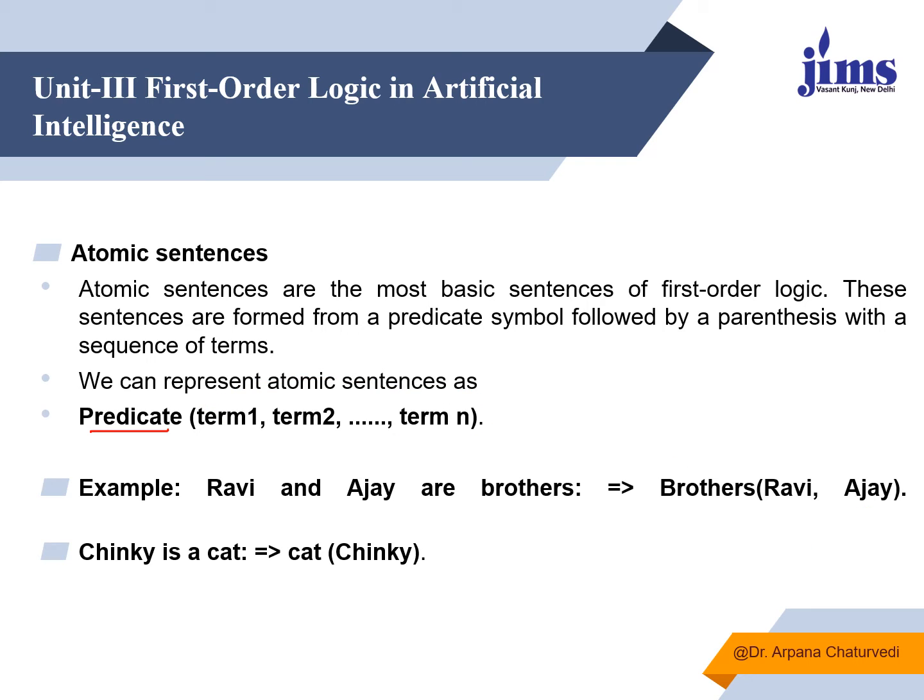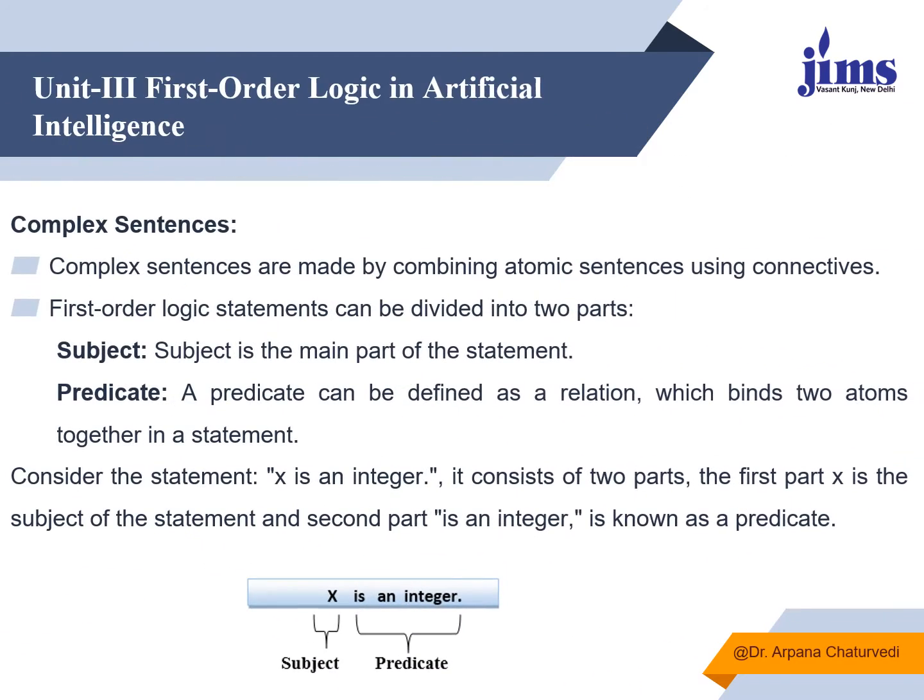Apart from this, if we talk about compound sentences, then we have to be very careful. Complex sentences are made up of one or more atomic sentences. We connect atomic sentences using connectives, and these are divided into two parts. One is the subject, about which I am talking, and second is the predicate, which tells the relationship between the objects, that is, how two atomic sentences are going to get bound with each other.